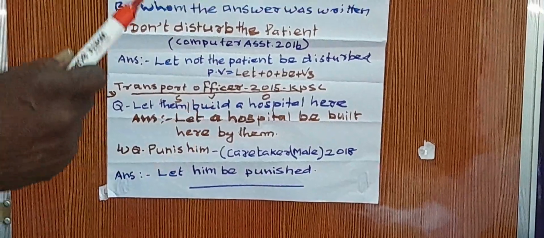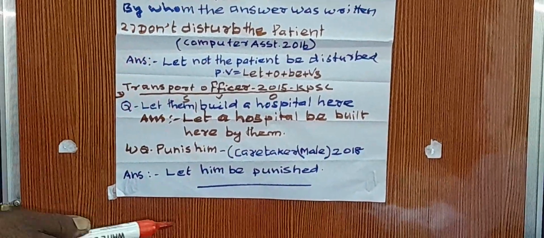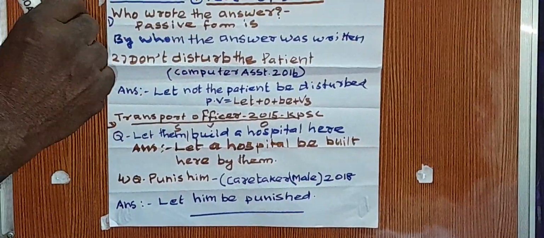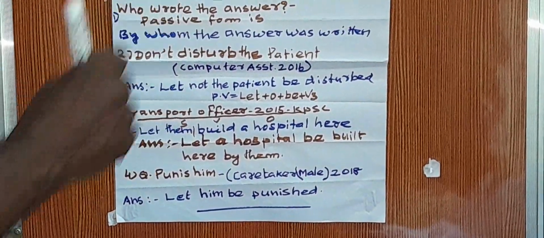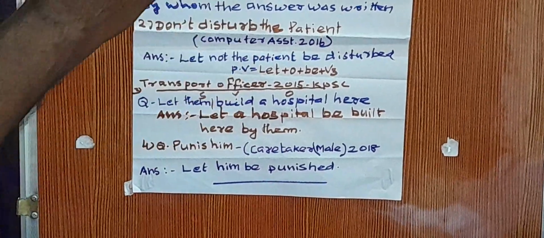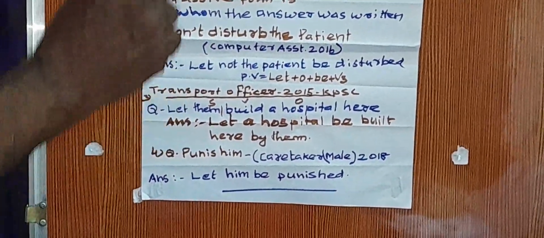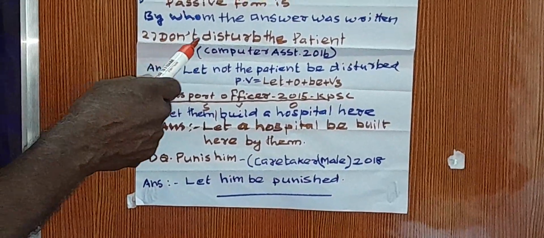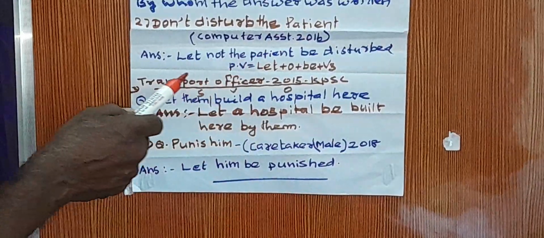Suppose you stand up, come here, sit down, give me something. These sentences begin with the verb. The beginning of an imperative sentence is a verb. So it is a negative: Don't disturb the patient.